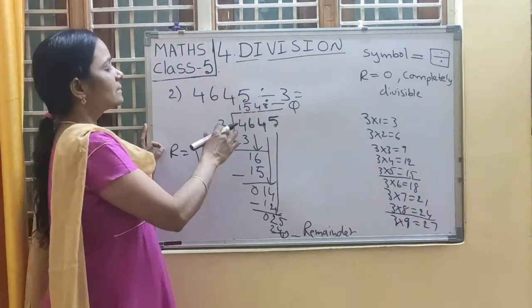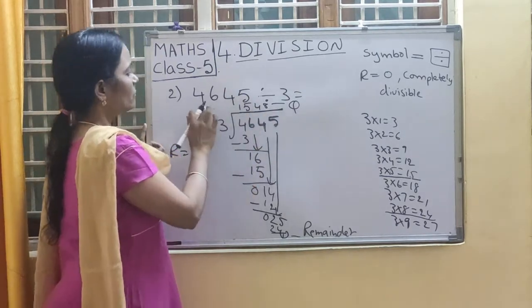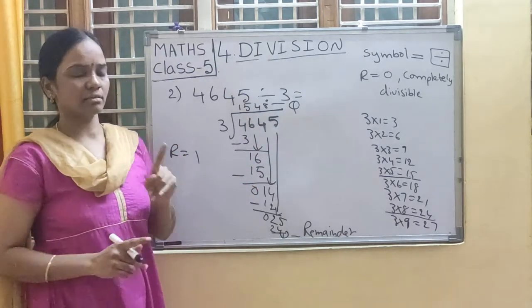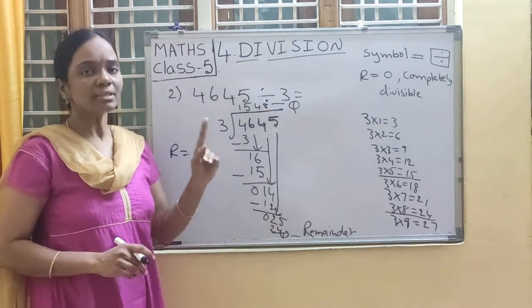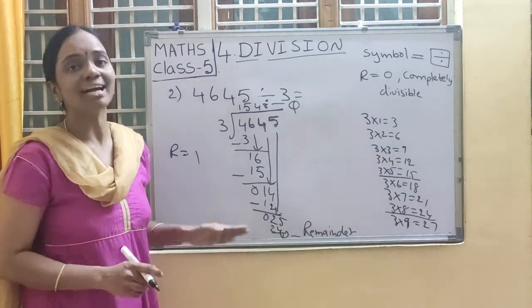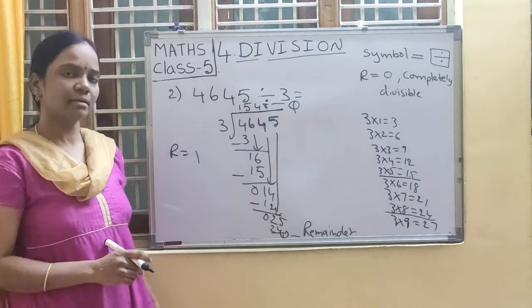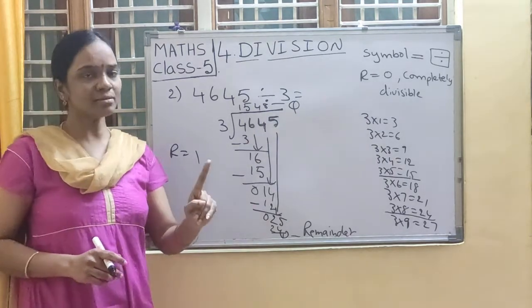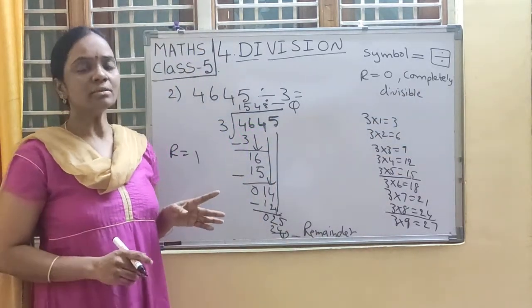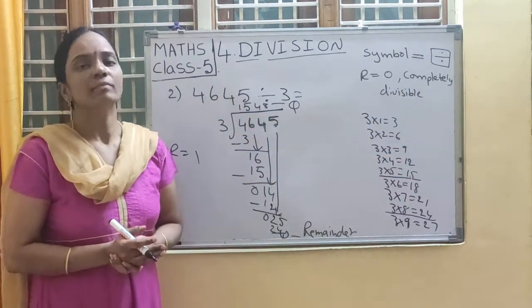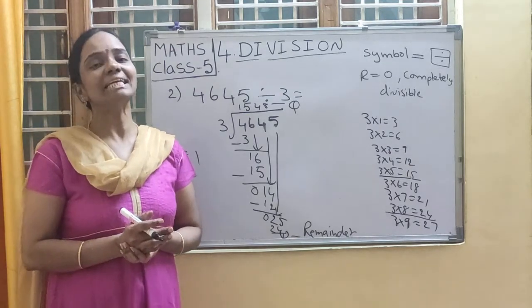So here we can say that 4645 is not completely divisible by 3. The remainder is not 0. So that is the reason we can say that it is not completely divisible by 3. If the remainder is 0, we can say that it is completely divisible. If the remainder is not 0, any other number, then we have to say that it is not completely divisible.